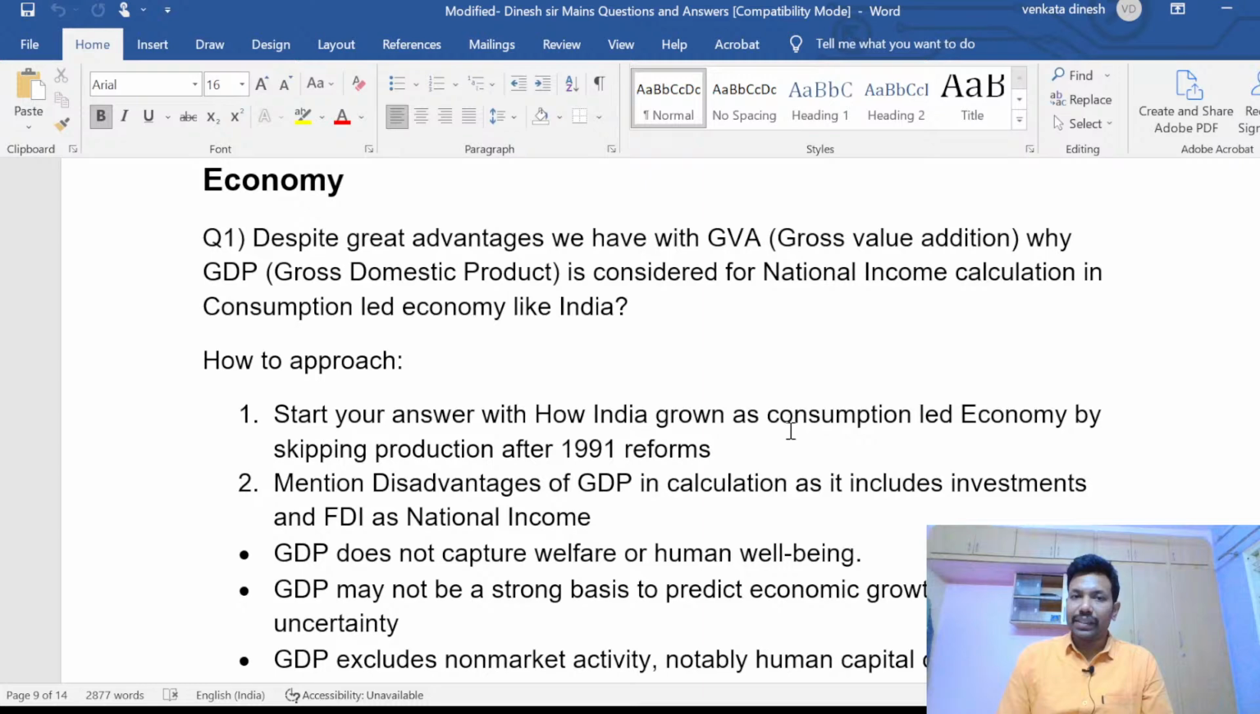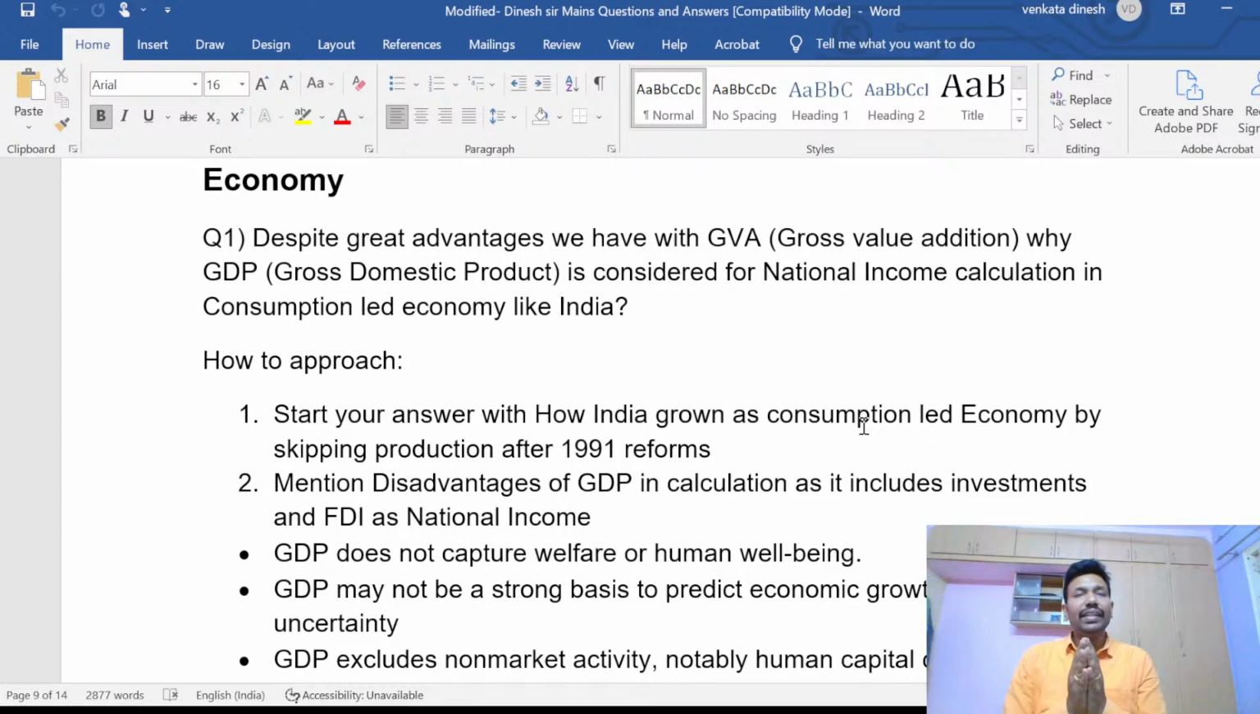Yes, but please understand, we should not fall into the logic of politicians, where GDP is calculated because we get more foreign investments and they are considered as our own investments in a consumption led economy like India. If India were a production led economy, if India were exporting, then GDP would be a good factor. But India is importing more, India is using more than producing. So GVA is the best method for us.